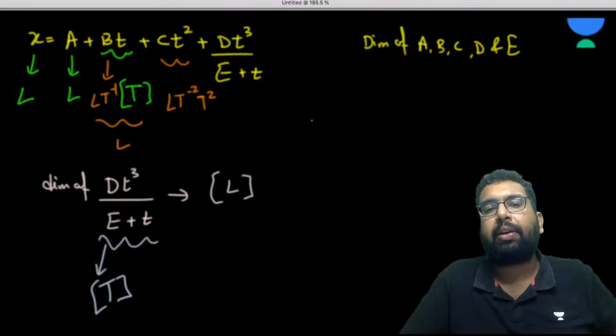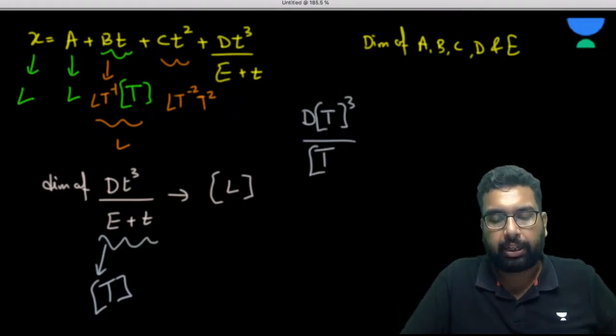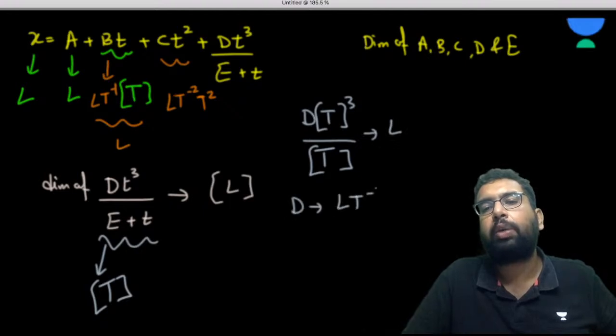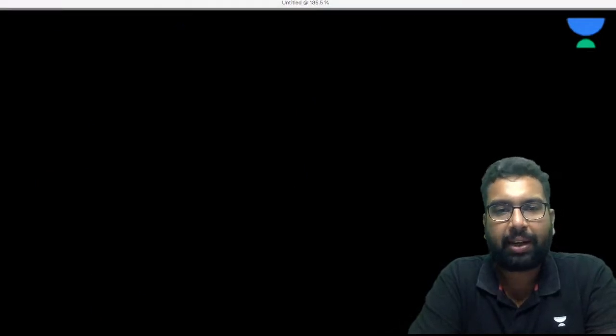Okay, so I can write it here: D T cube upon T, because E plus T is going to be T only, and the dimension is L. So the dimension of D is going to be LT minus 2. I hope it is fine to everyone, right? Yeah. Let's try one more question.